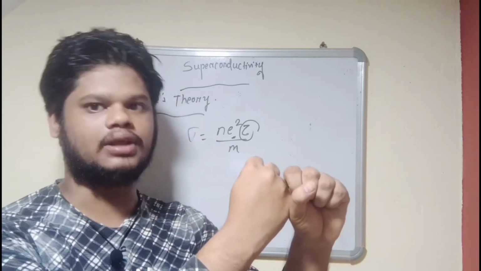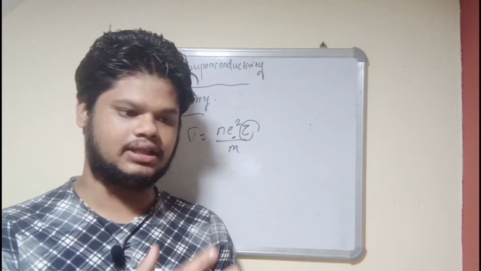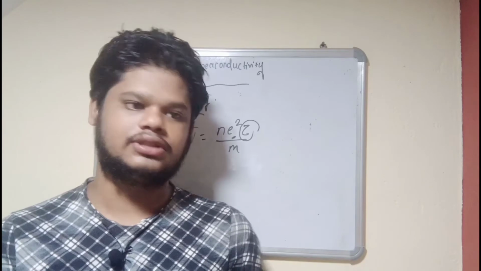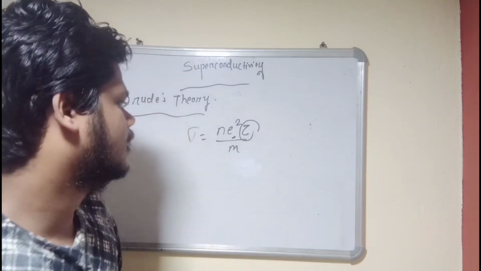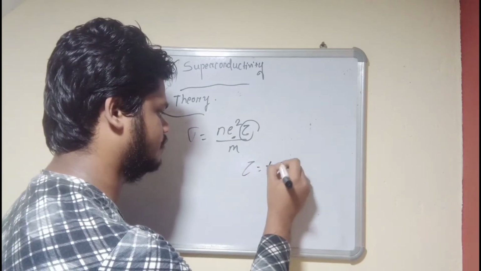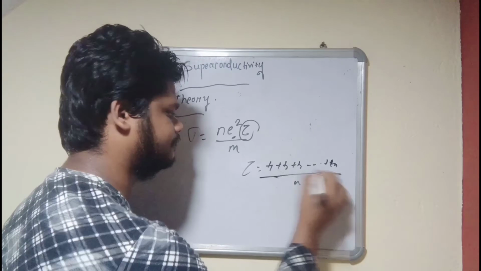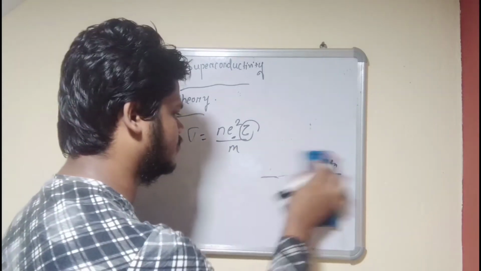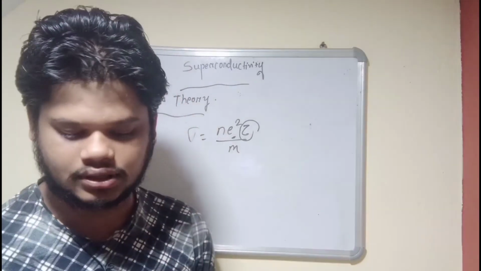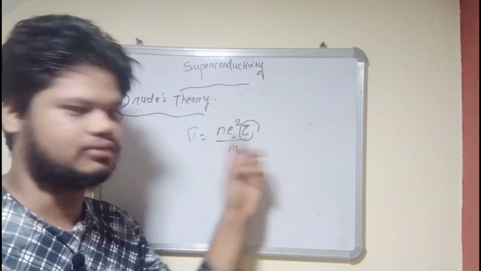If there is T1, there will be T2, T3, T4. If n electrons are there, they have T1, T2 up to Tn. So the average lifetime, tau, will be T1 plus T2 plus T3 up to Tn, divided by n. That's how tau is the average lifetime of all the electrons. I think you have read about drift velocity. In that, the tau is the same tau as over here.